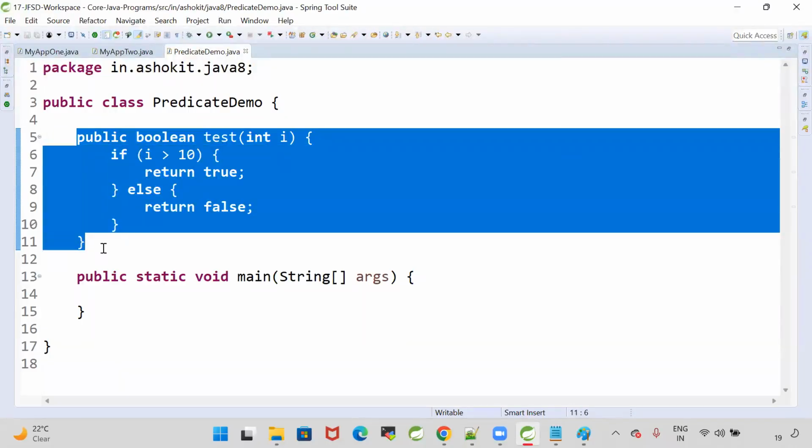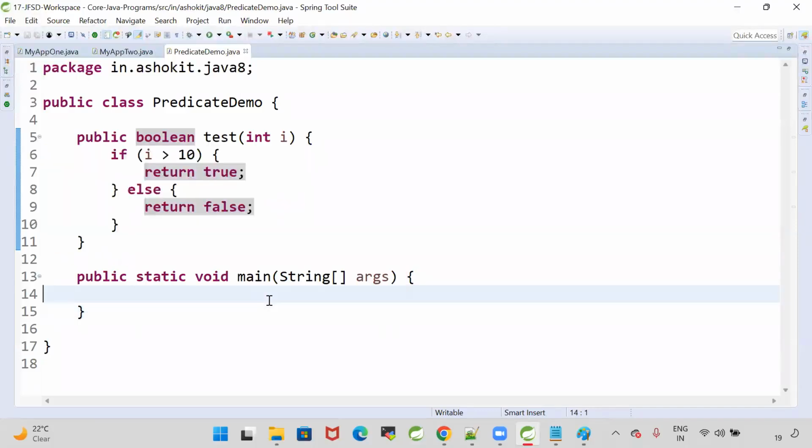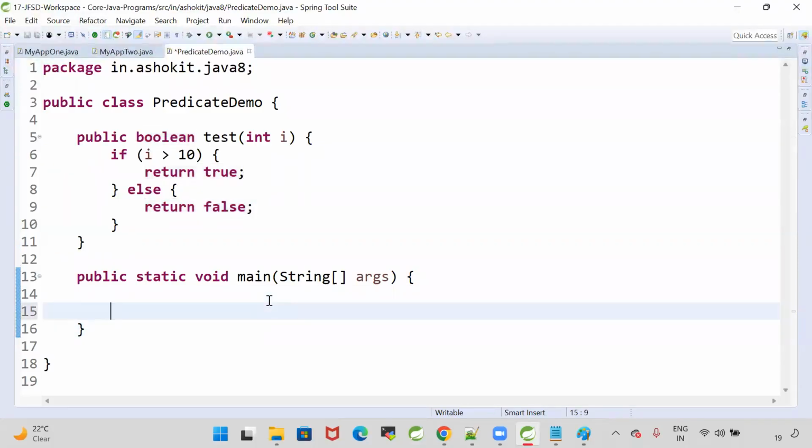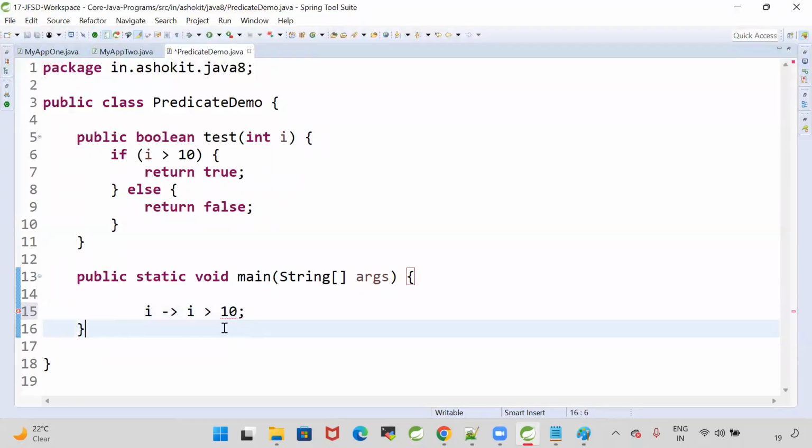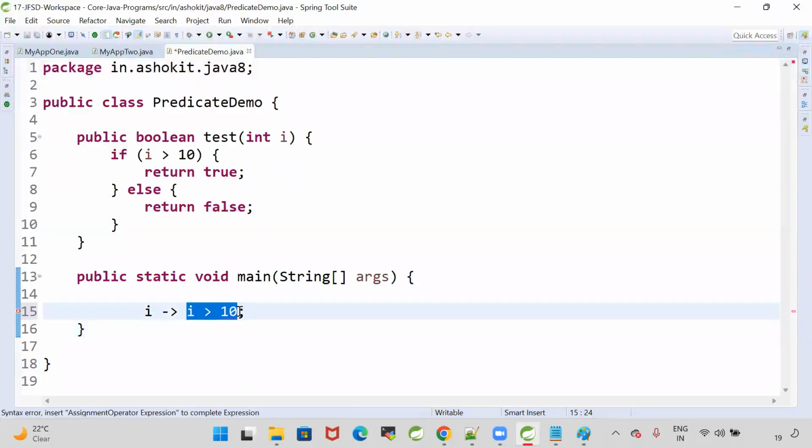Instead of writing this much big logic, can we do that by using lambda? Simply, I'm going to take i -> i > 10. Now this is my lambda. i is the input for the lambda and the lambda is checking a condition. If i is greater than 10, it will return true. Otherwise, it will return false.